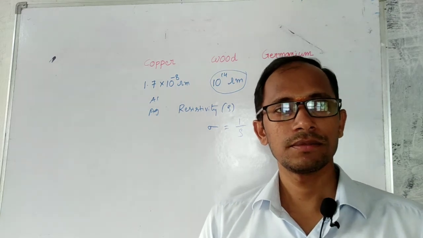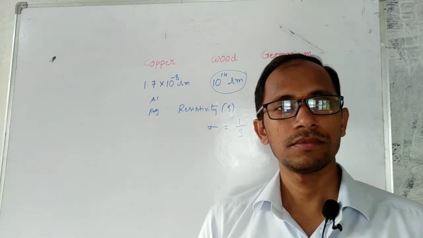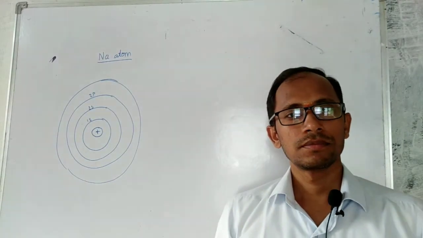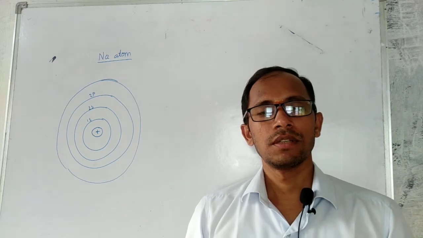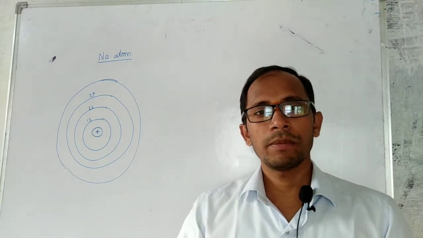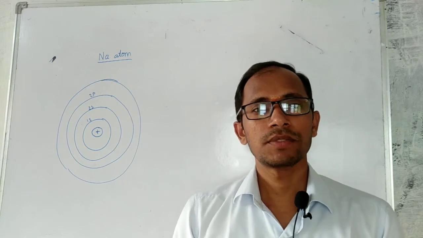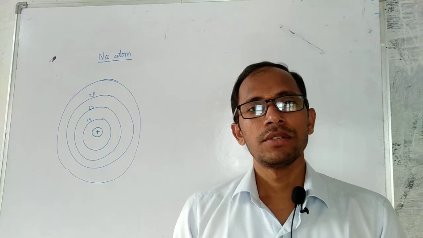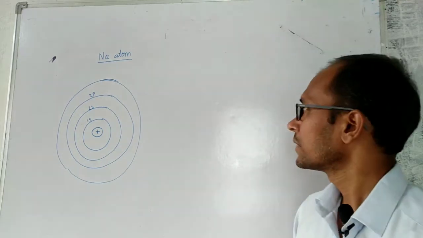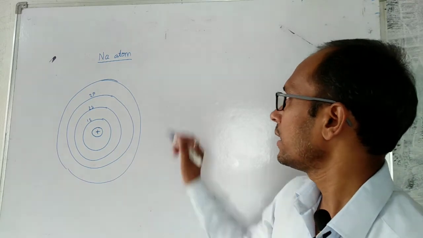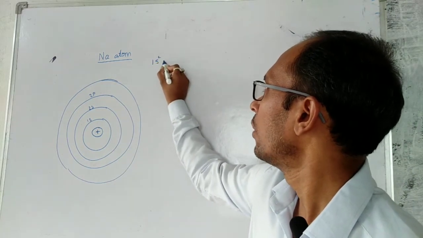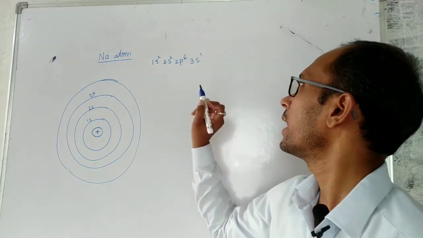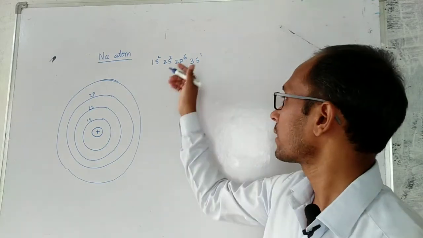So let us see. Now let us see the sodium atom, that means a metal. We took the same example to explain classical free electron theory also. If you take the sodium atom, the electronic configuration of sodium is, as you know, 1s2, 2s2, 2p6 and 3s1. So the atomic number is 11, with 11 electrons.